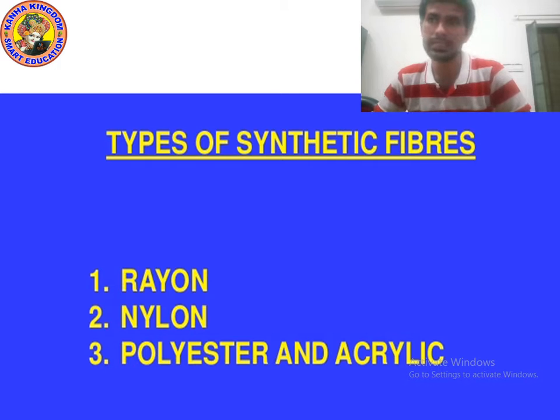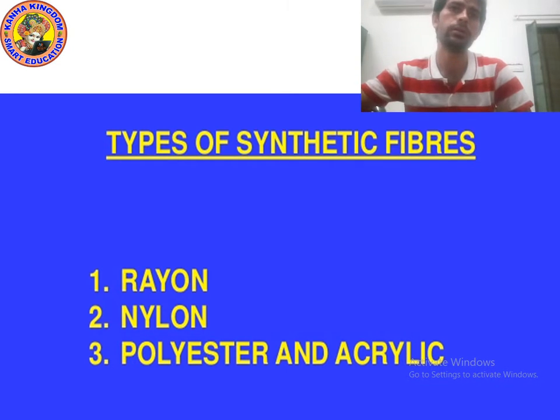We will study rayon first, then nylon, then polyester, then acrylic. So four fibers we will study in this chapter. Please write down the names. I am giving you 10 seconds.